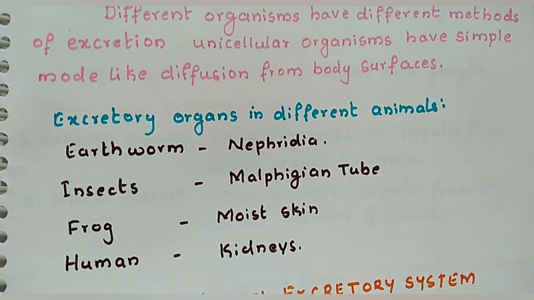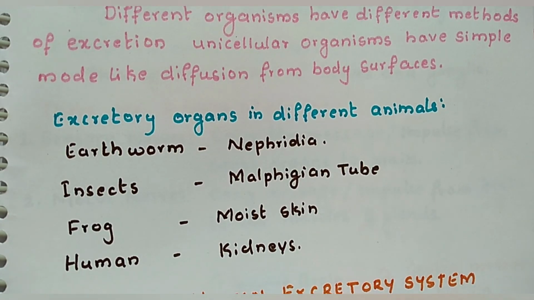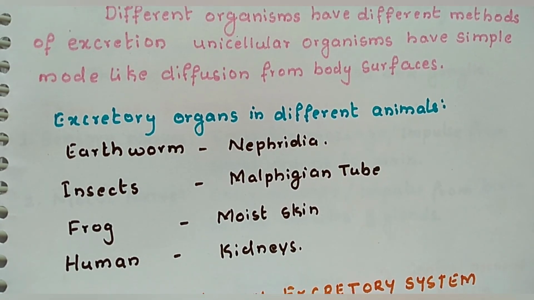In the earthworm, nephridia is the excretory organ. In insects, Malpighian tubules. In frogs, moist skin. And in humans, we have kidneys. We are going to focus only on the human excretory system.